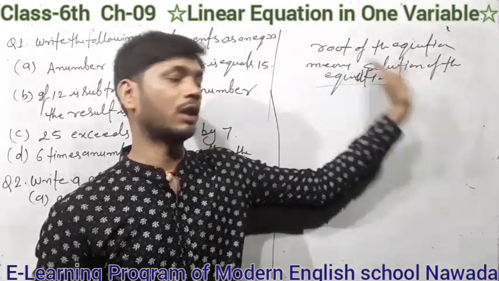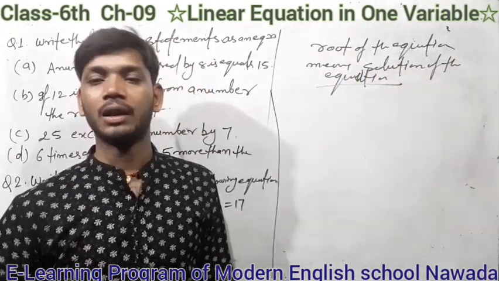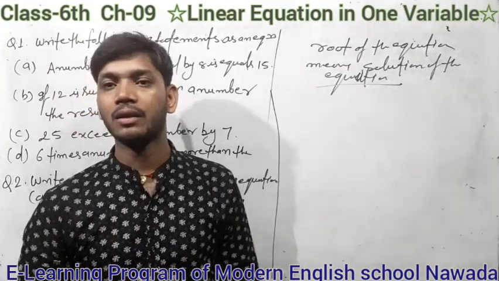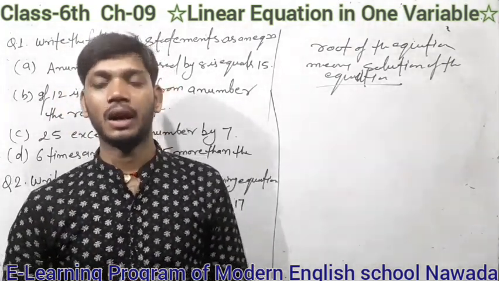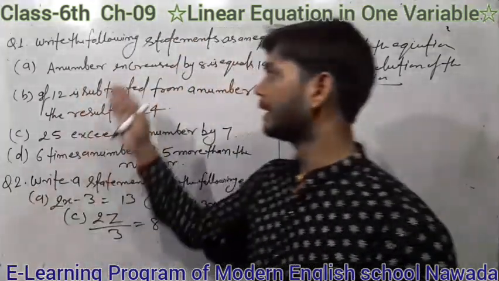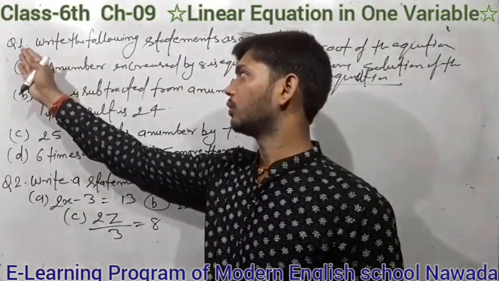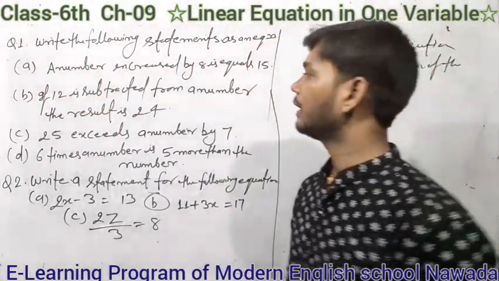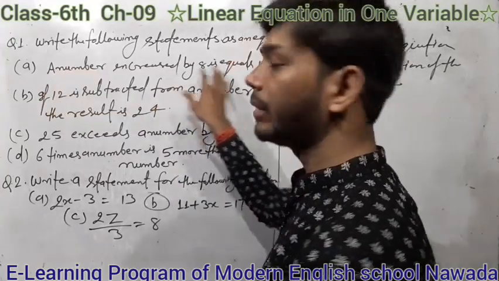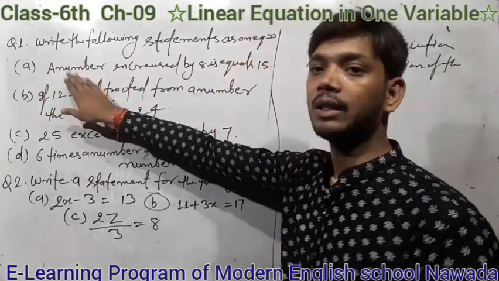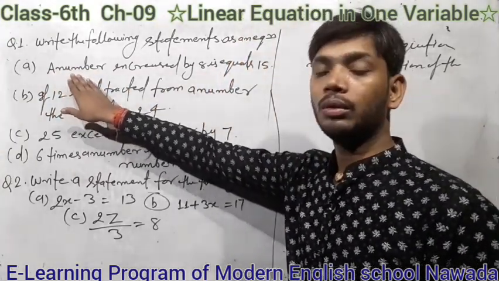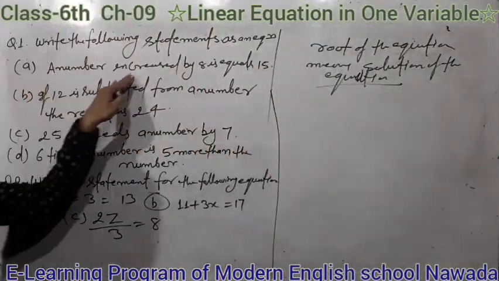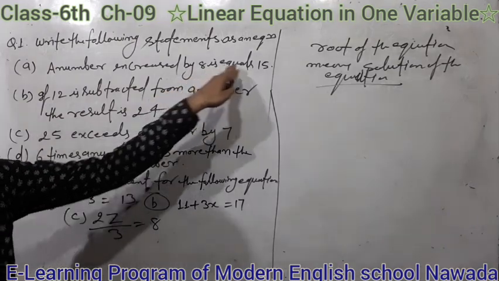It's the same thing. Now students, here I am going to solve some questions of your Exercise 9A of R.S. Agarwal book. Here, students, I write question 1. Write the following statement as an equation. Here the statement is written, and you have to write this statement in equation form. Here the statement is: a number increased by 8 is equal to 15.